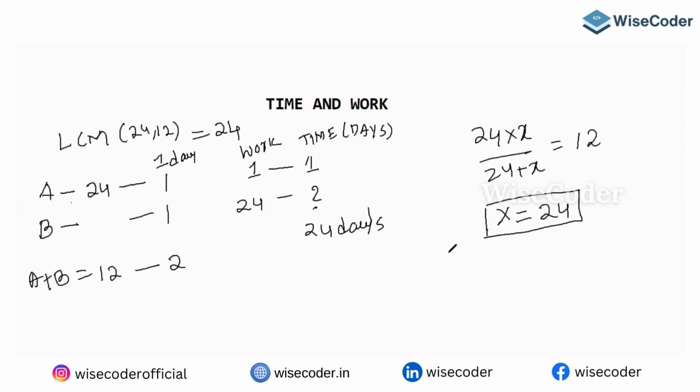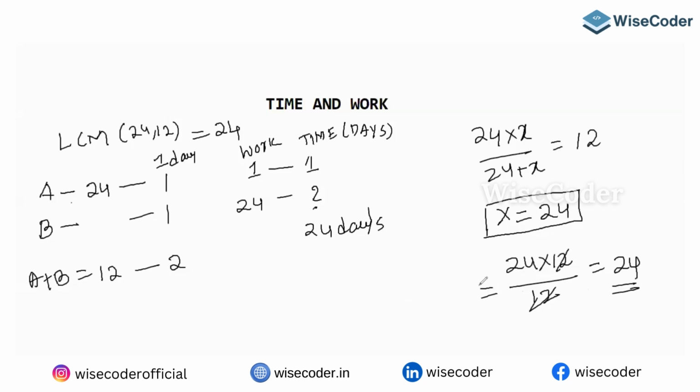Otherwise people say, product of the days by difference in days. The days given are 24 and 12, the difference is 12. So 12 gets cancelled, and you end up with 24 again.